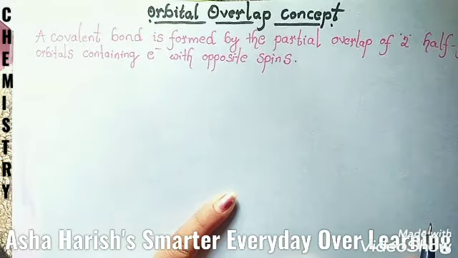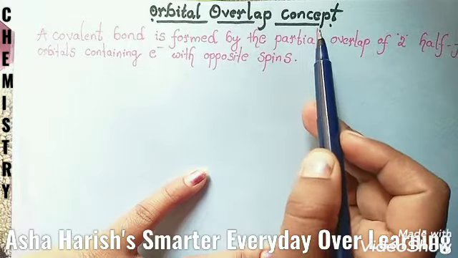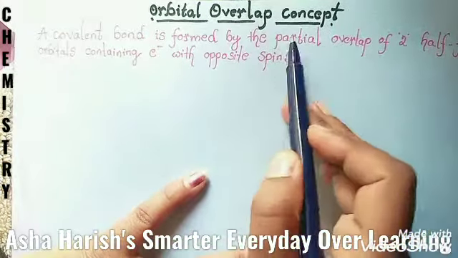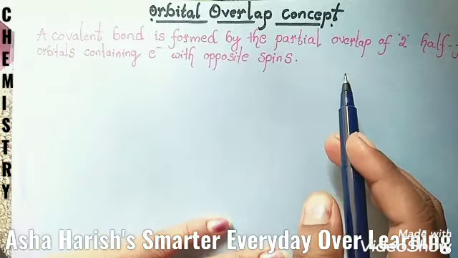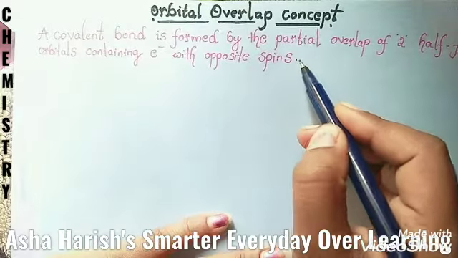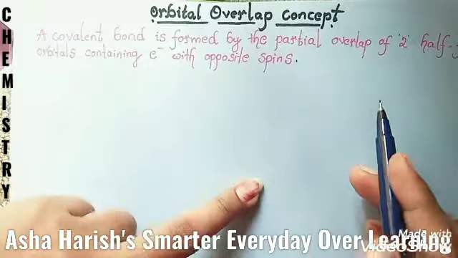Dear students, today our topic is about the orbital overlap concept. In this concept, I'm going to give you brief information about the covalent bond. Dear students, first of all you have to know the introduction of this orbital overlapping concept.